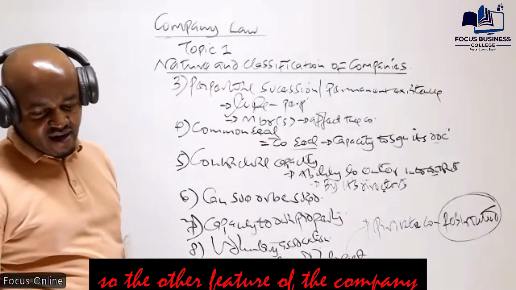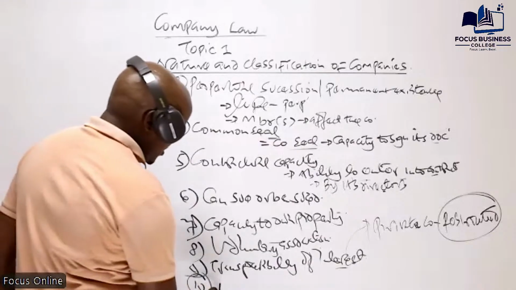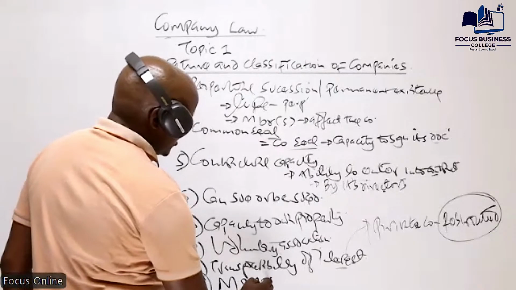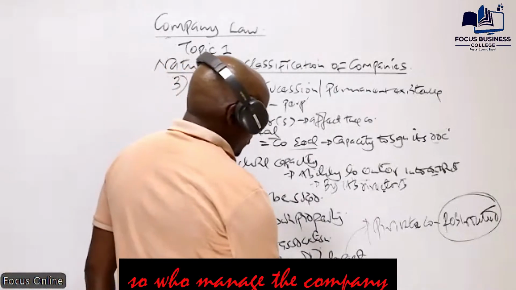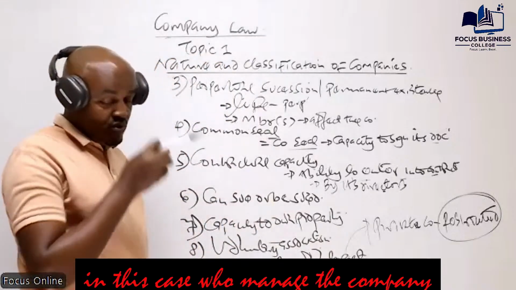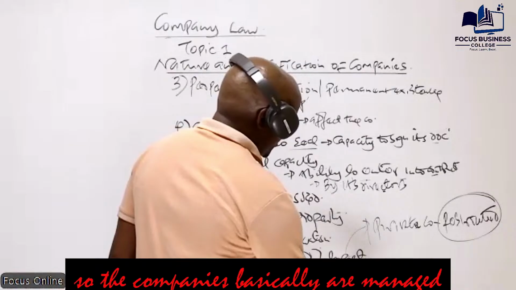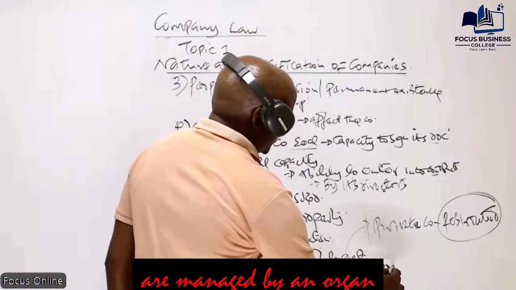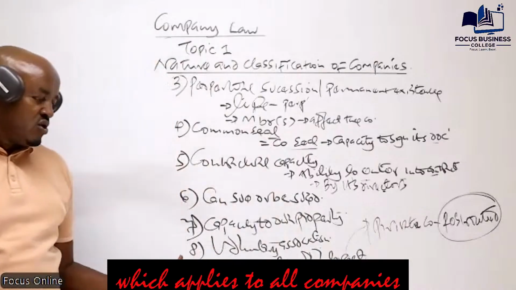The other feature of the company, number 10, is the aspect of management. Who manages the company? Companies are managed by an organ known as the board of directors. This is a feature which applies to all companies.